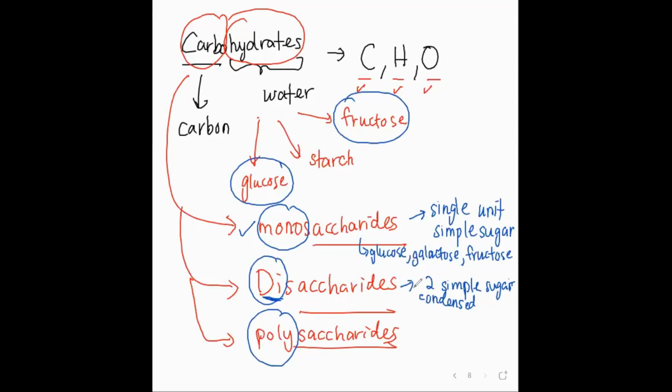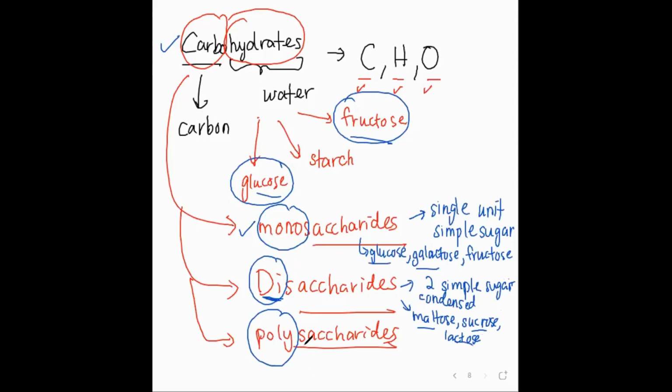So when we have two simple sugar joined together, we have the maltose, we have the sucrose, and we have the lactose. See, your idea about carbohydrate is now becoming more already. Just now you know glucose, just now you know fructose, now you know one more, galactose. Now you know maltose, sucrose, and lactose.